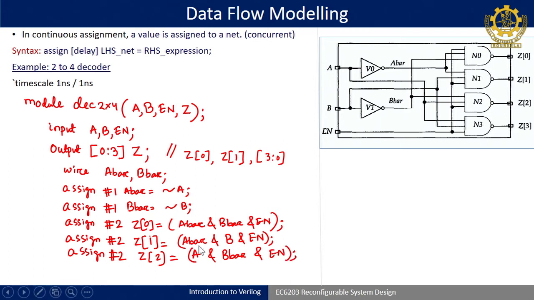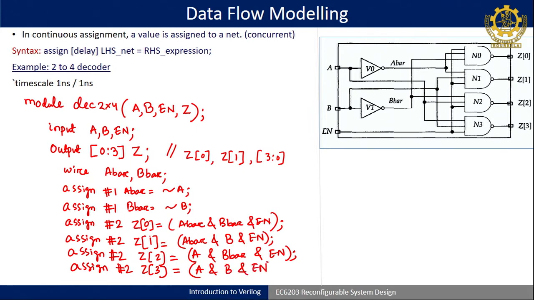Then the final one is assign #2 Z3. 3 in binary is 1 1, so if I decode it, it will form A and B and enable, semicolon end. Then finally, you can write endmodule in one word. So, this completes your data flow modeling for the 2 cross 4 decoder.